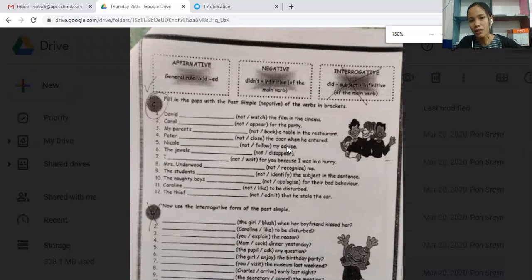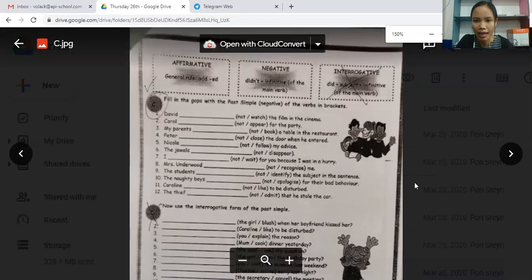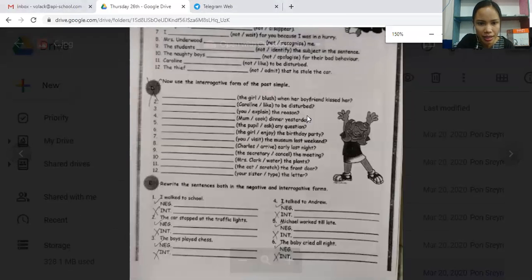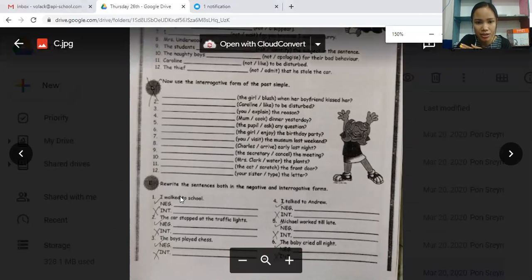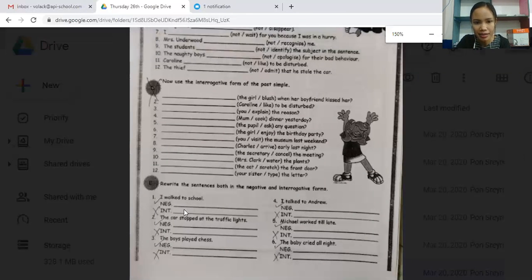It's completely wrong. But you can say David watched the film in the cinema, but that one is not what I want. I want you to make it into negative form. So the right answer would be David did not watch the film in the cinema. Okay, so you can take a look at this exercise and start to do from number 1 to number 12. And at the bottom here, with the ones that I texted, you just change from positive to negative. The ones that I crossed out, you don't have to do. NEG stands for negative.